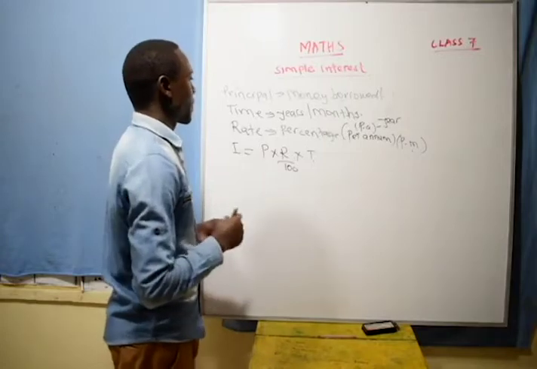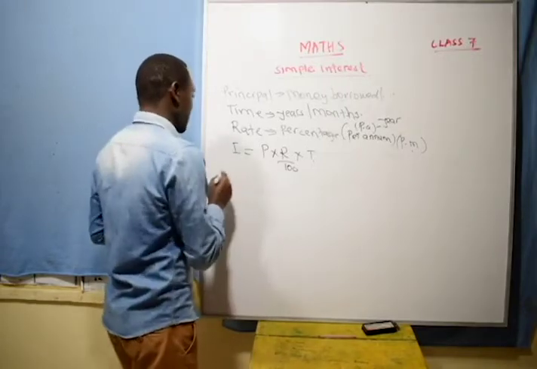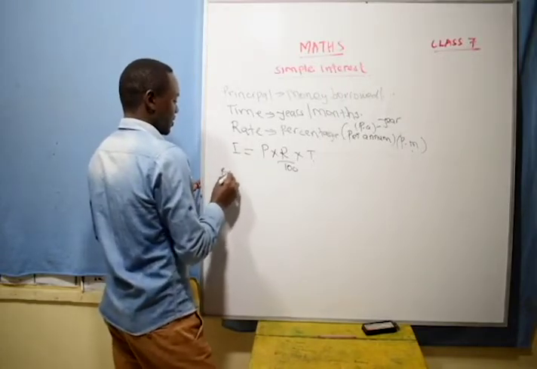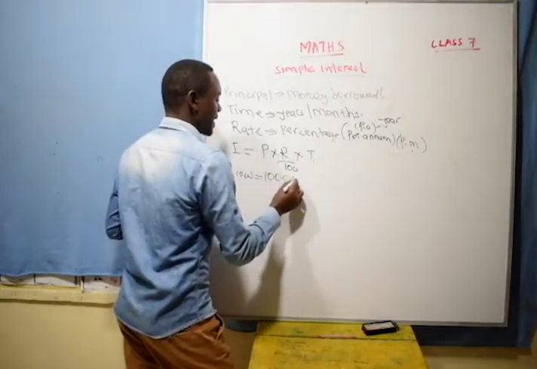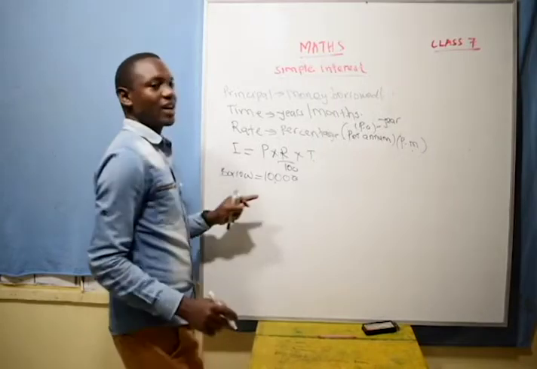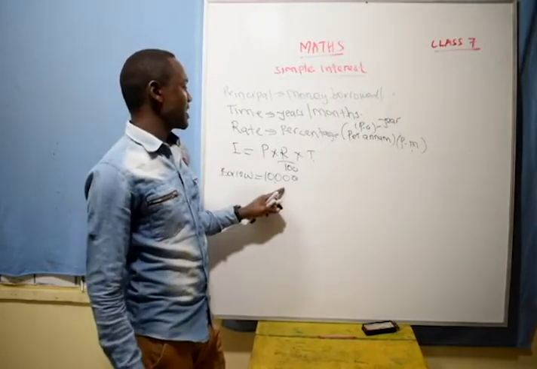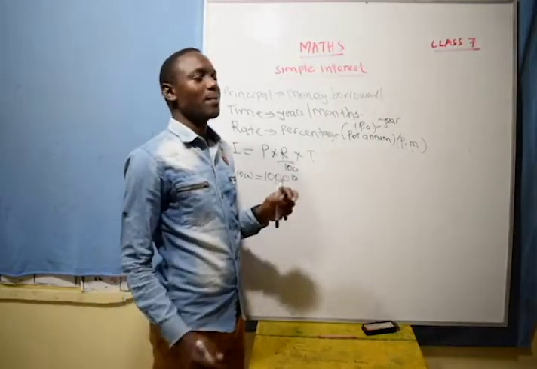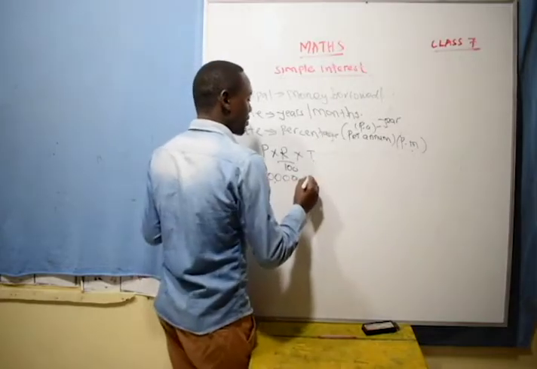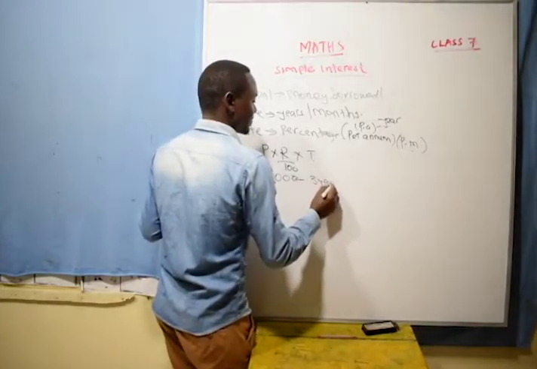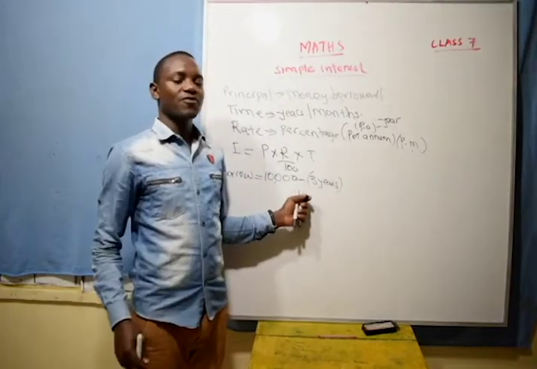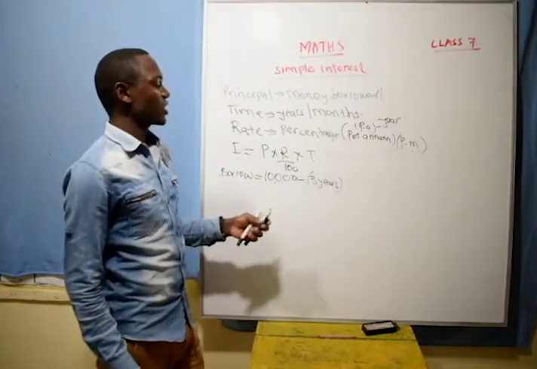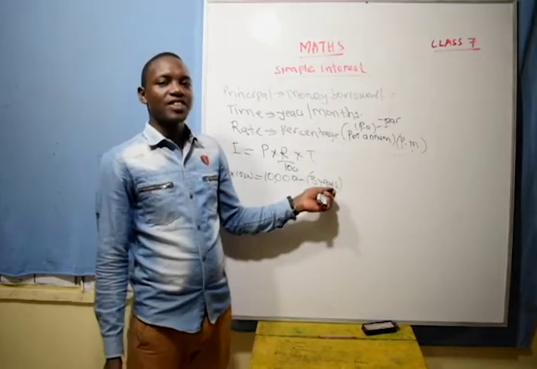For example, you borrow 10,000 from a bank, and you say you are going to return the money after 3 years.